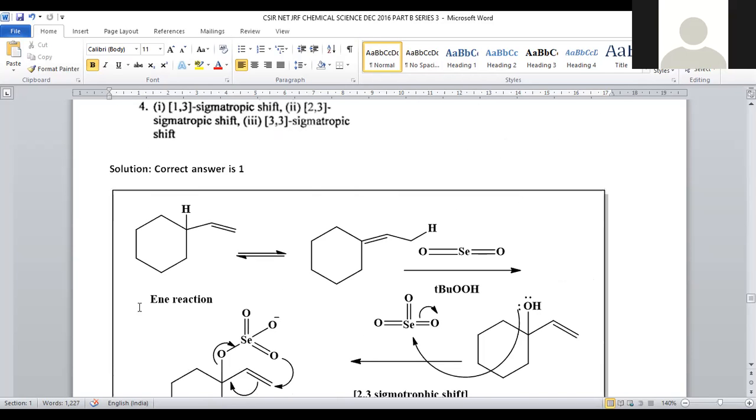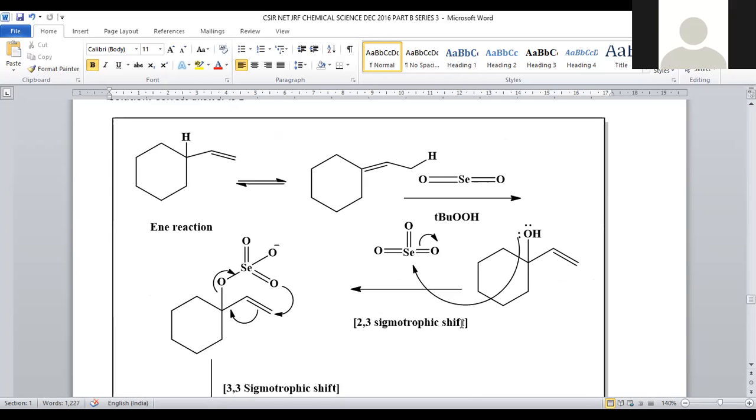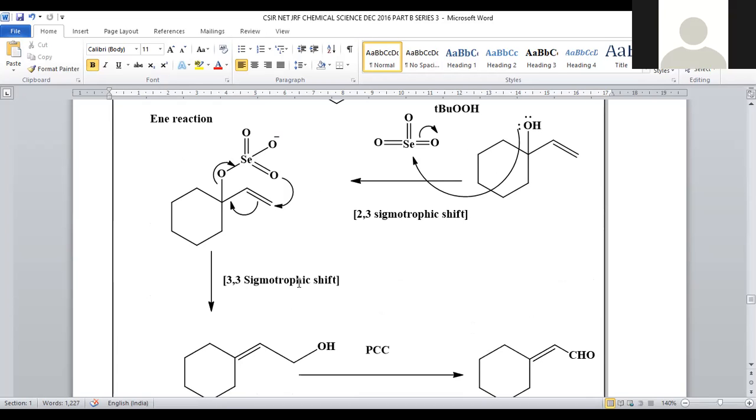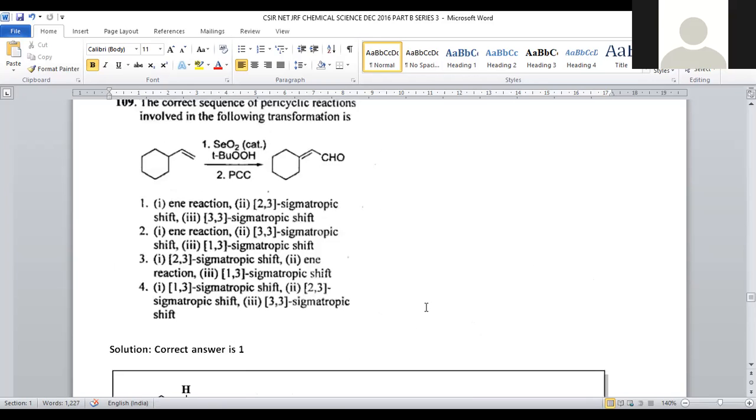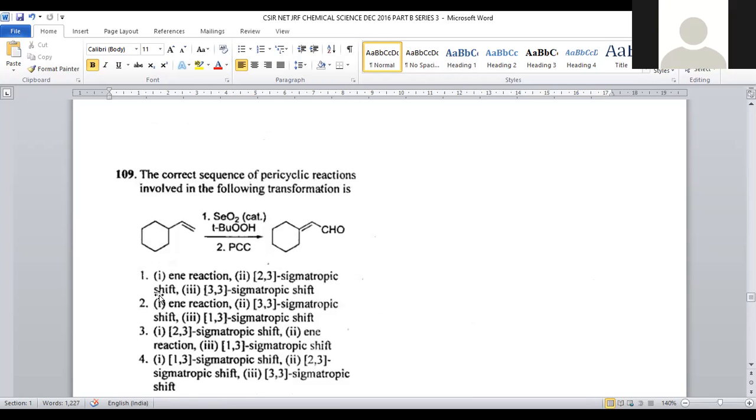For that purpose, what are we doing? First, we are going to perform the ene reaction, because this double bond is delocalized, rearranged. That is called the ene reaction. Later, a 2,3 sigmatropic shift is possible with this molecule, and subsequently a 3,3 sigmatropic shift and PCC oxidation got carried out. Let us see where all these are mentioned. The ene reaction is the first step, 2,3 sigmatropic followed by 3,3 sigmatropic. The entire reaction sequence is given in option number 1. So for question number 109, option number 1 is the correct answer.